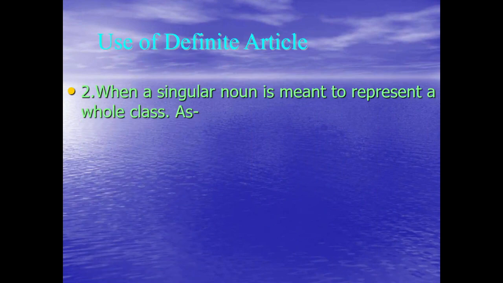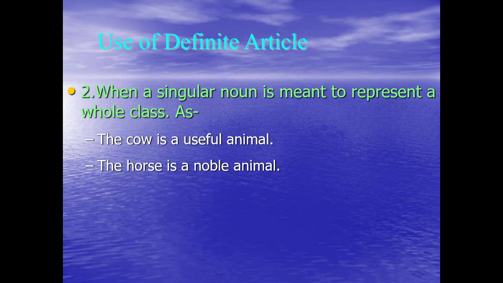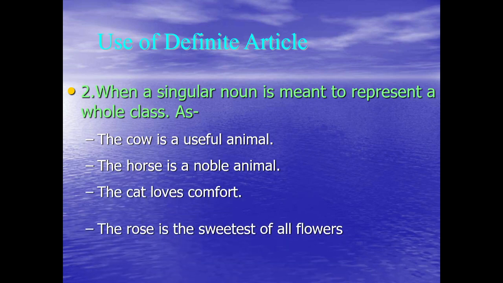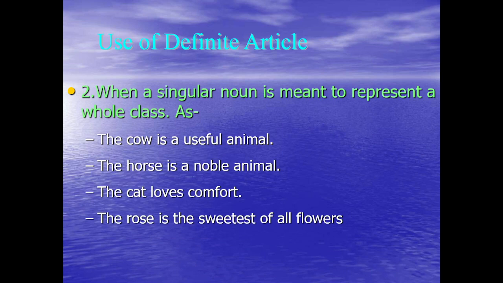When a singular noun is meant to represent the whole class: the cow is a useful animal. There are varieties of cows, but what the sentence says, the cow is a useful animal, is a singular noun, and therefore the cow. On the same lines, the horse is a noble animal. The cat loves comfort. The rose is the sweetest of all flowers.